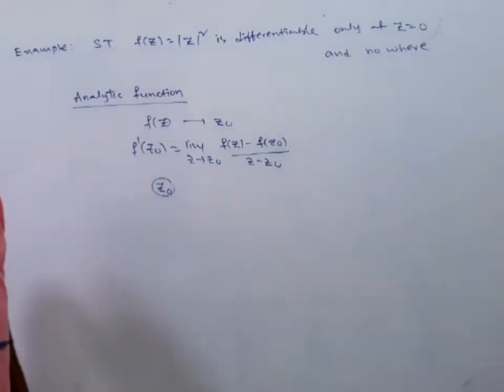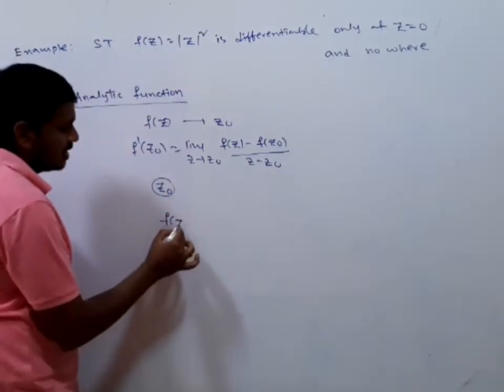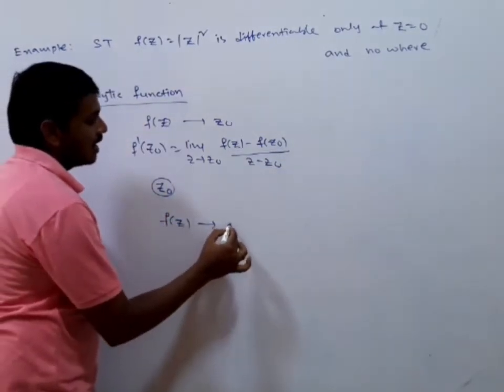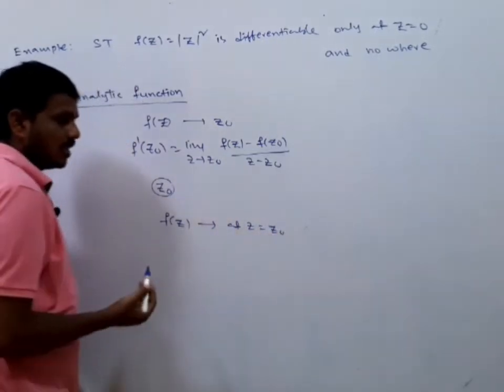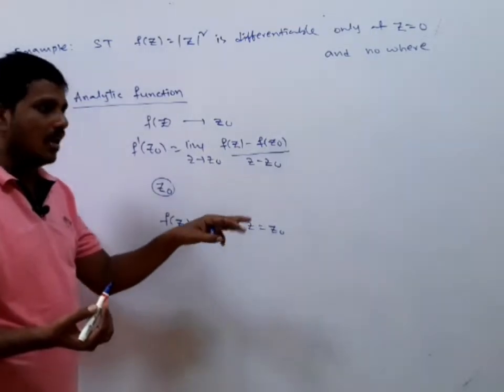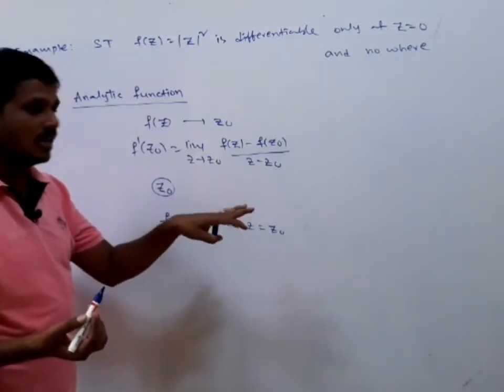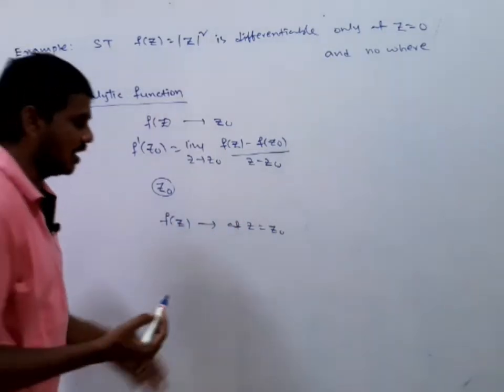Now coming to analyticity. When we say that the function f of z is analytic at z equals z0, that means the function is differentiable at z0 and it is differentiable in the neighborhood of z0 also. That is, differentiable at every point in the neighborhood of z0.